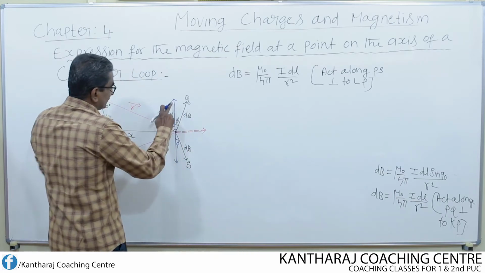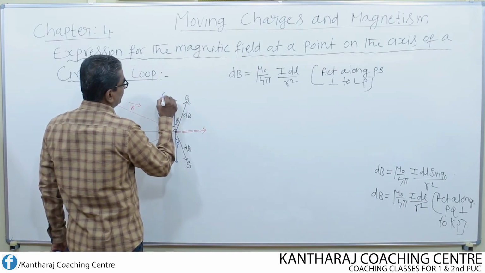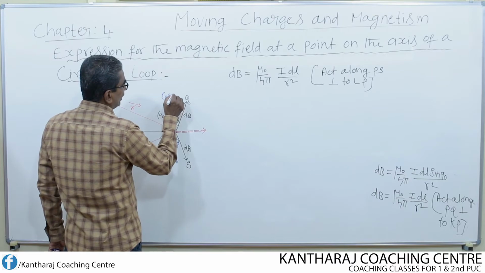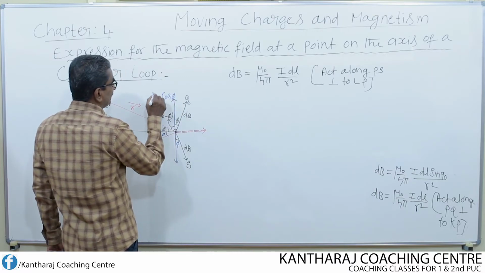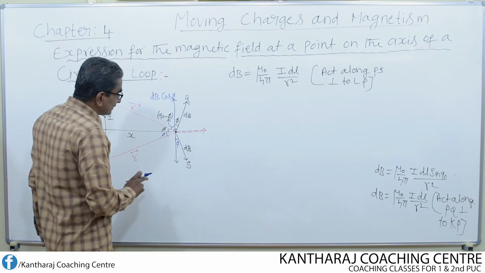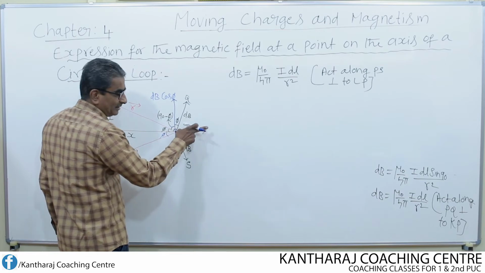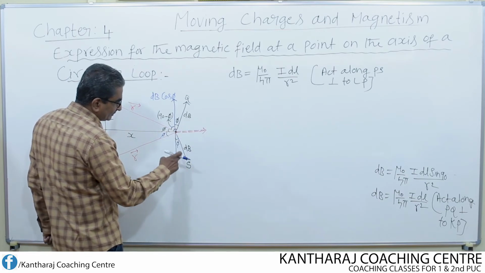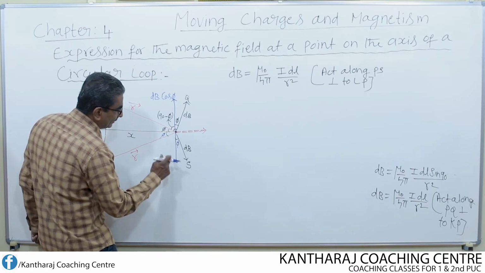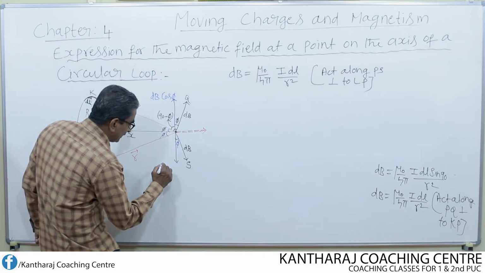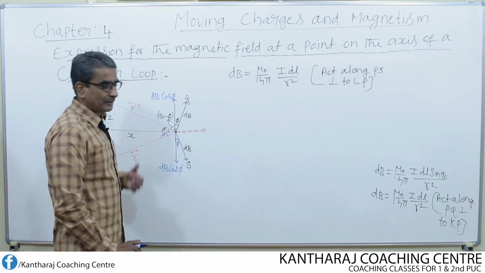So this is the horizontal component, and the horizontal component is always represented by the cos function. Therefore I write this as cos phi. What is the component we resolved? We resolved dB. Therefore I write this as dB cos phi. Similarly, when this becomes horizontal, this will become vertical, and for this one the horizontal is the one with which the angle is marked. Once again this becomes dB cos phi, horizontal component.